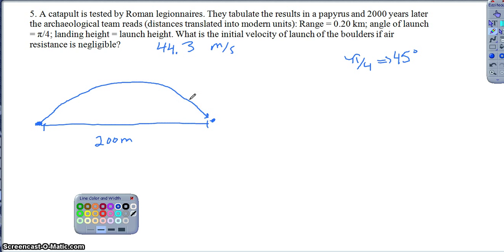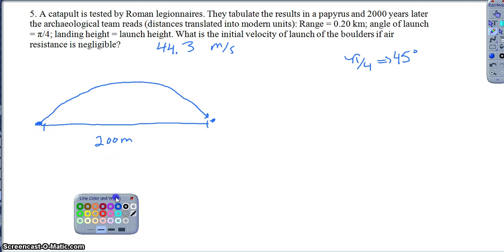Okay, so they want us to know what the initial velocity of the launch was. Well, I know the angle is 45 degrees, and I know the total distance was 200, but that's about it, right? That's about all I know. So the key to this question is then setting up both components, and this one we actually will have to create a system of equations.